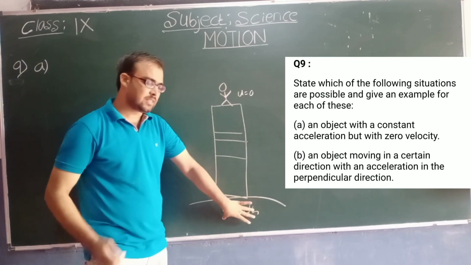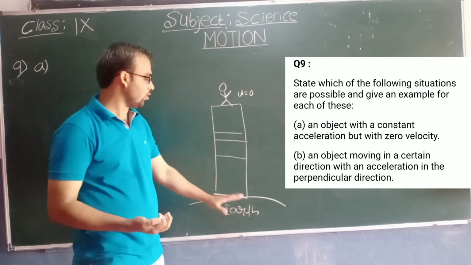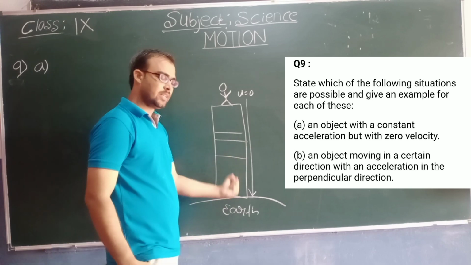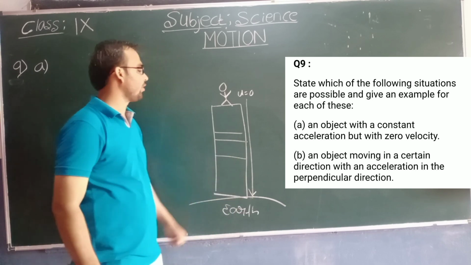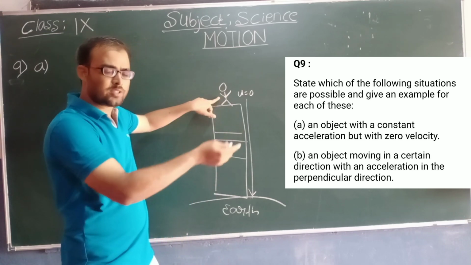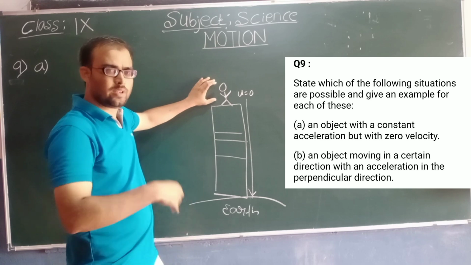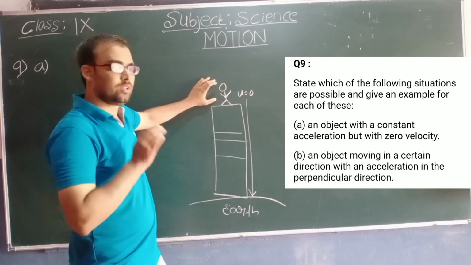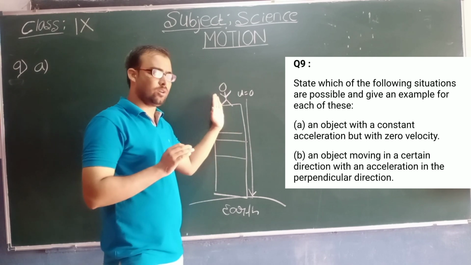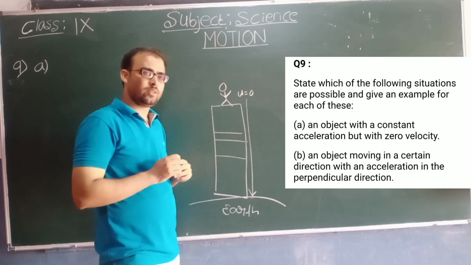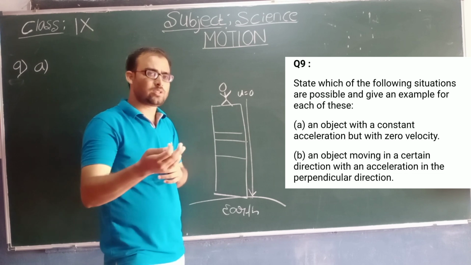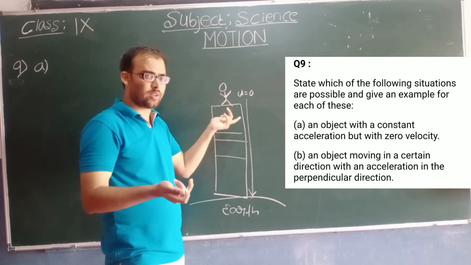So here the earth has gravitational force. The gravitational force of the earth will exert force on you in a downward direction. As your velocity is zero, the acceleration will still be acting on your body. You are standing on a building, you are not moving. At that time u is zero, v is also zero, that is, your velocity is zero.